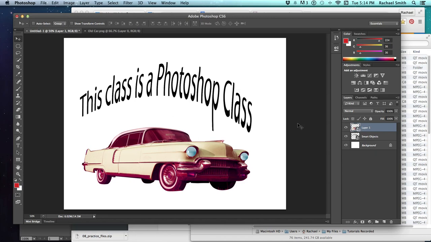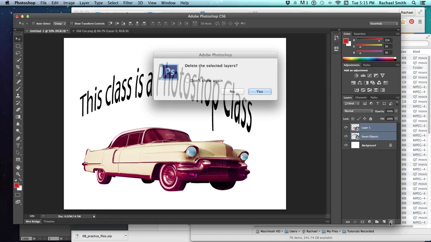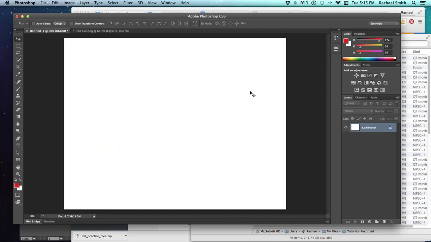Keep in mind, layers are layers, and the more you have, the bigger your file will be, and if your file gets too big, Photoshop might have trouble handling it. The last really cool thing about smart objects is you can create multiple copies of a smart object and then adjust one and it'll adjust all of them. So I'm going to show you that.